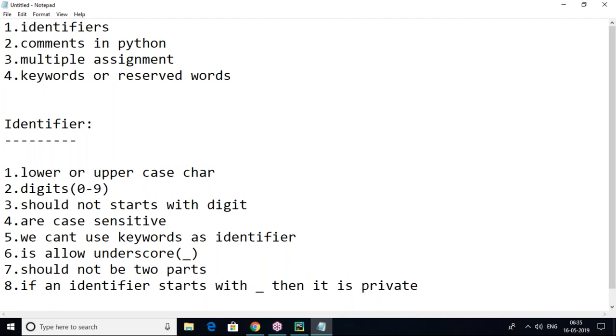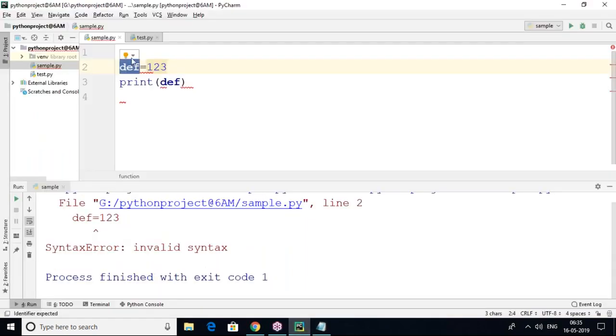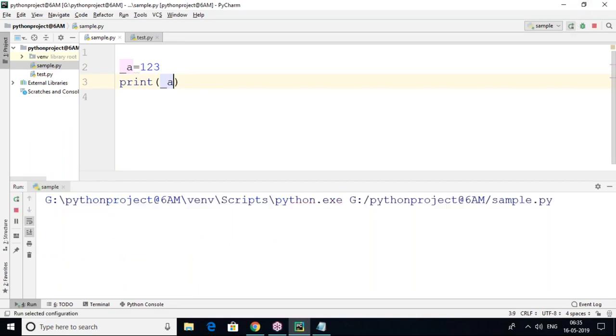Now, does an identifier allow underscore? Yes, an identifier allows underscore. For example, underscore a is allowed. It is a private thing, we can say. In other programming languages we write private and public. It is the same in Python, but there is no public or private keyword. We only consider that if any variable or field starts with underscore, then it is private. Yes, there is also something like that, but that's not actually private, that's a special variable.